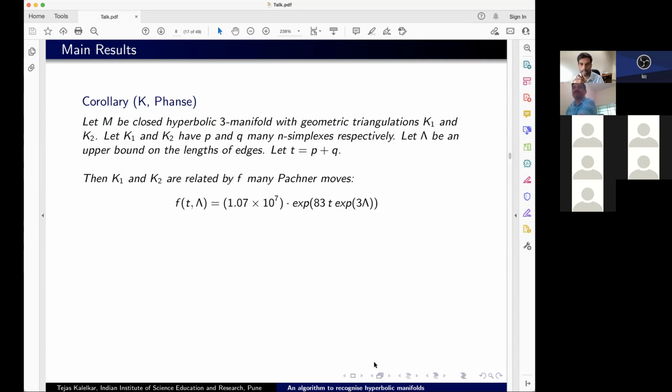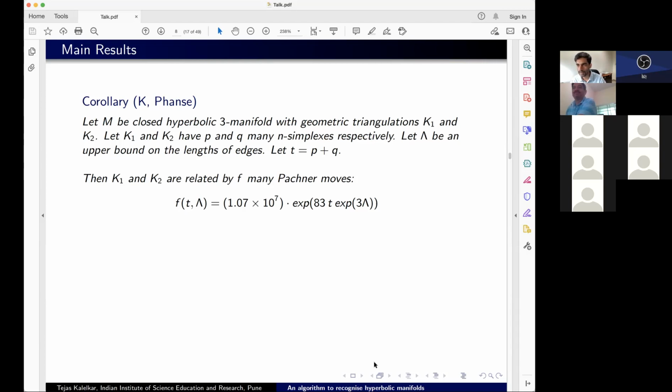And in the hyperbolic situation, in fact, what interested me in this problem is that many computer software like SnapPy, which really deal with hyperbolic manifolds, really work with hyperbolic triangulations. So this is kind of a practical way of working with hyperbolic manifolds as far as computer software goes. But of course, the approach for SnapPy and many other software is that they're really working with cusped hyperbolic 3 manifolds. So the natural setting is that you're working with geometric ideal triangulations of cusped hyperbolic 3 manifolds, while the result we have is for closed hyperbolic 3 manifolds.